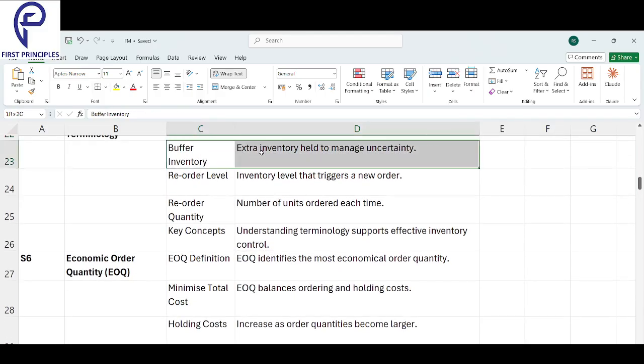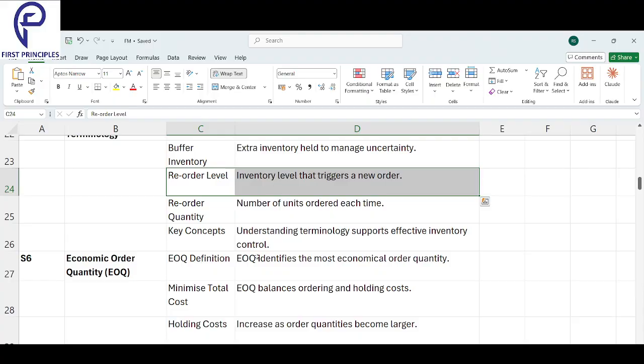Buffer inventory is extra stock. Whatever you need, you keep a little extra. That is called buffer inventory.